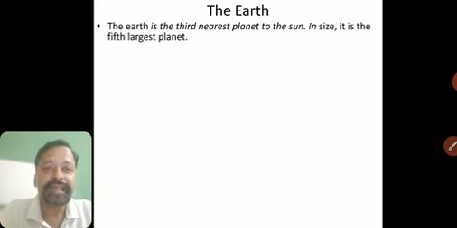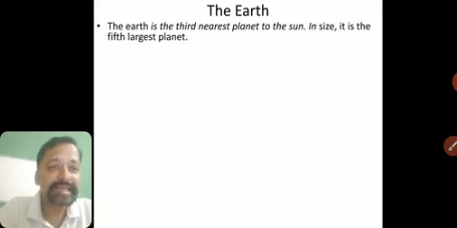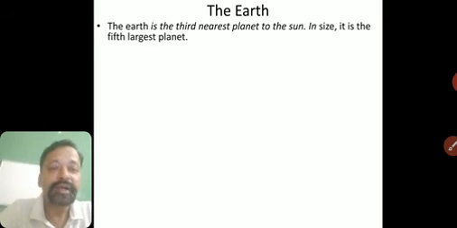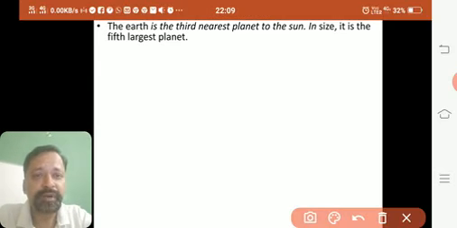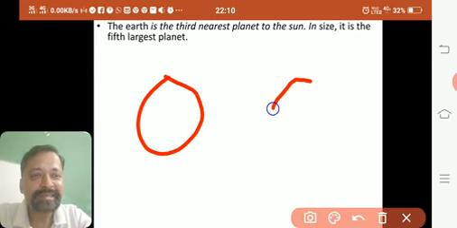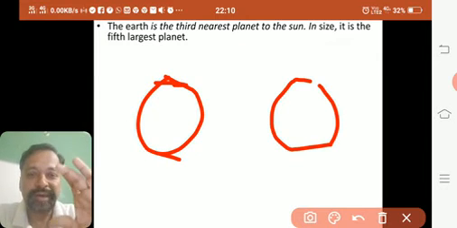So let us see. The Earth is the third nearest planet to the sun. Of course, Mercury, Venus, Earth. In size, it is the 5th largest planet. Okay, fine. Now, what is the shape of Earth? Many of us say that it is a spherical shape. It's like a ball. But I would say it's not like a ball. Like this ball, it is flattened at the ends, both north and south ends. A little bit flat. So it's more like an orange.